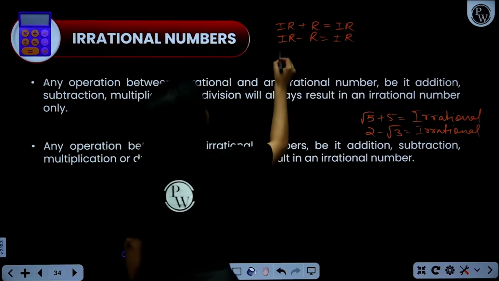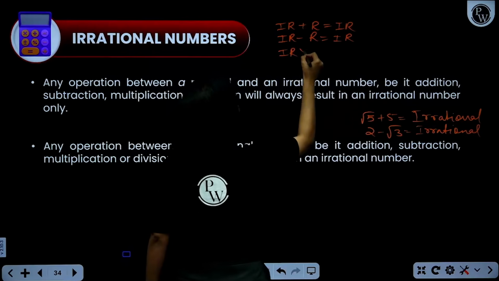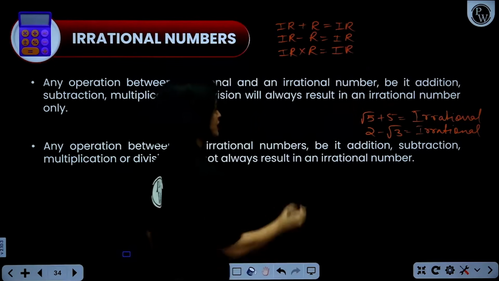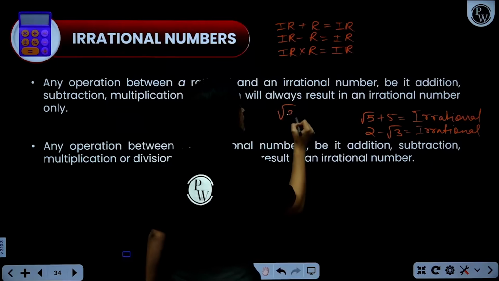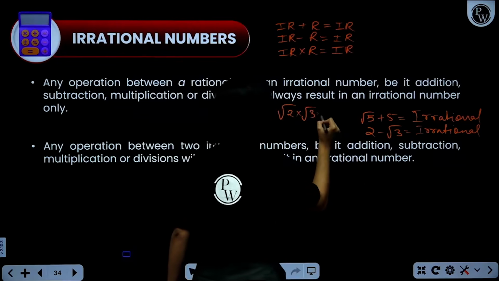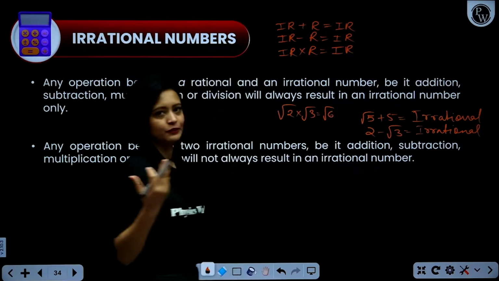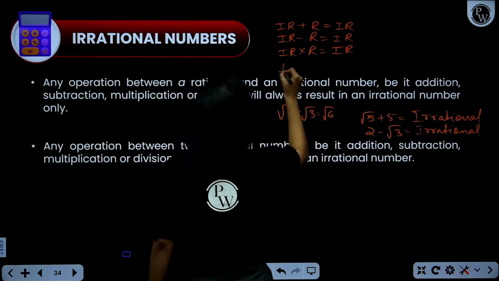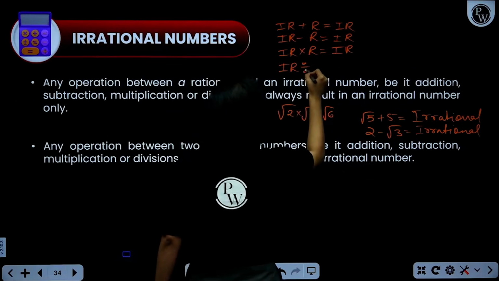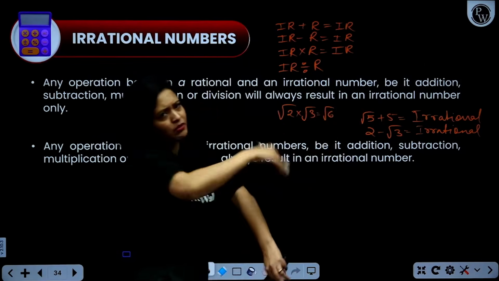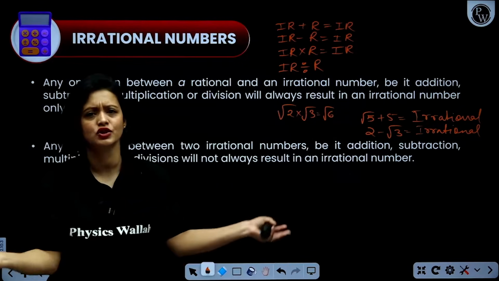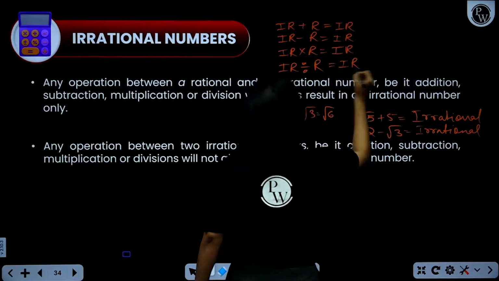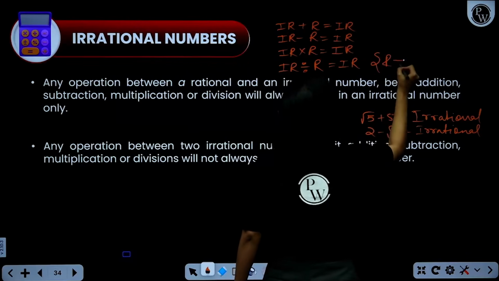Now, irrational number multiplied with rational number, again an irrational number. For example, if I do root 2 into root 3, it will come out to be root 6, everyone, which in itself again is what? It's an irrational number. Got it? Okay. And finally, irrational number divided by rational number, or rational number divided by irrational number, matlab you can actually interchange it, then again it will be irrational. And again, here I am specifically saying the rational number cannot be 0.